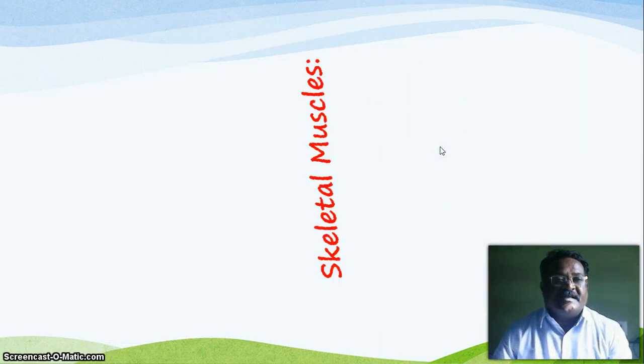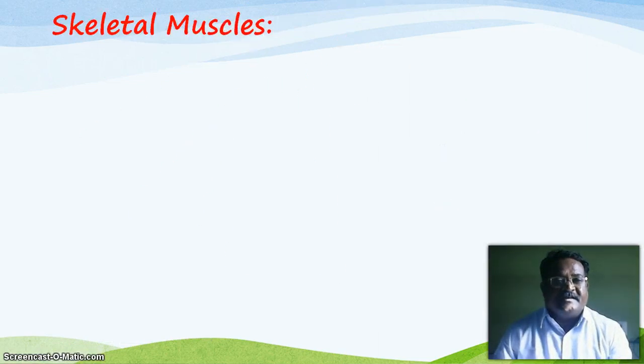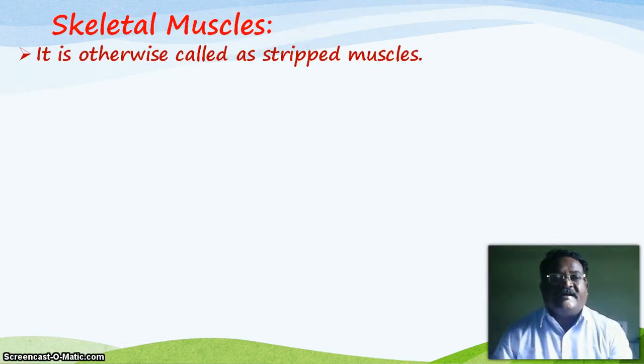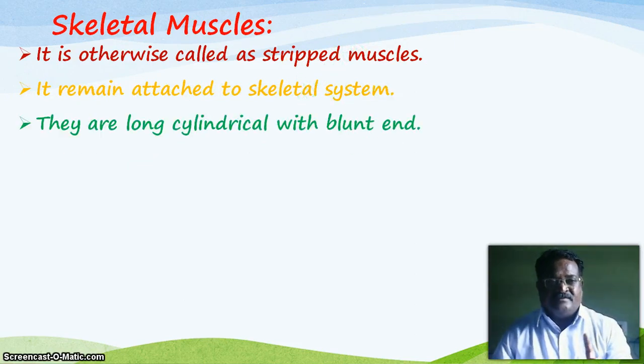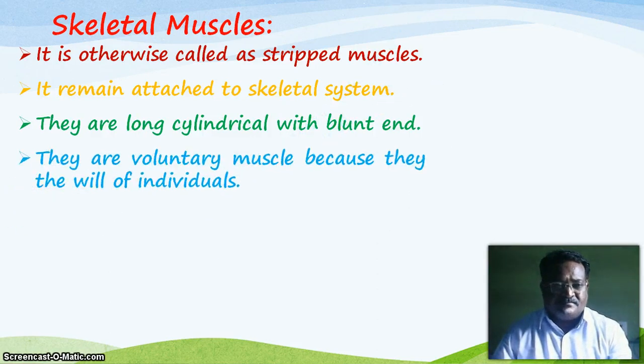Now the third one is the skeletal muscle. Skeletal muscles are the muscles attached to the skeleton of the body of an individual. The skeletal muscle is otherwise called the striped muscle. They are attached to the bones and remain attached to the skeletal system. They are long and cylindrical, with blunt ends, not pointed ends.